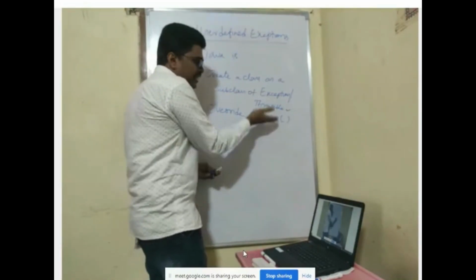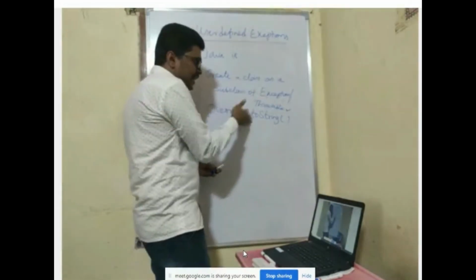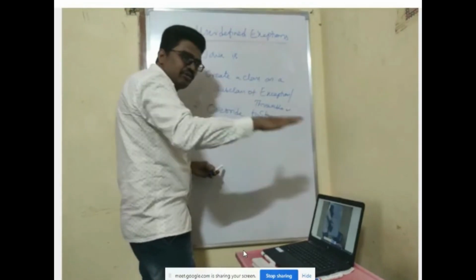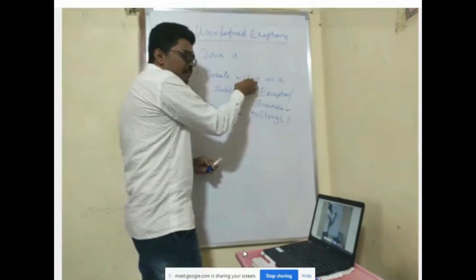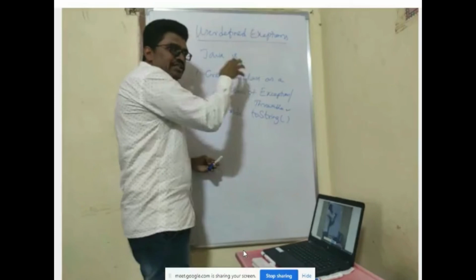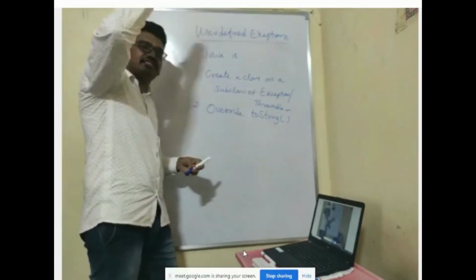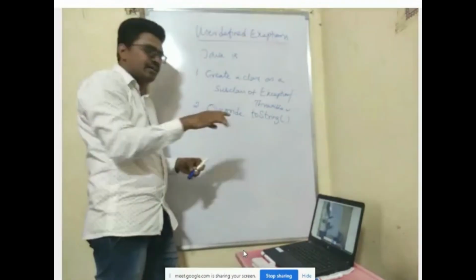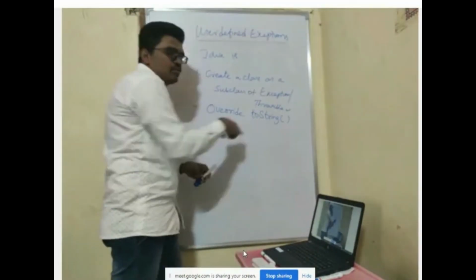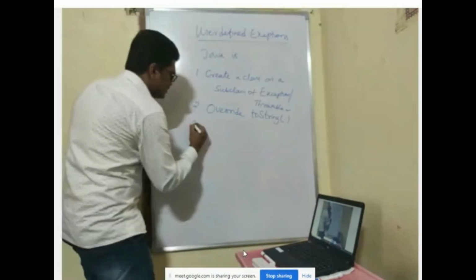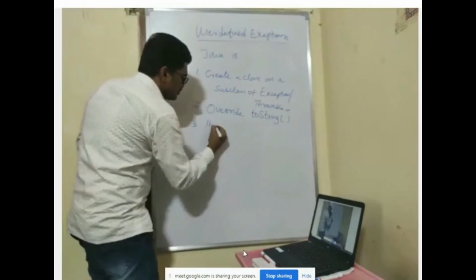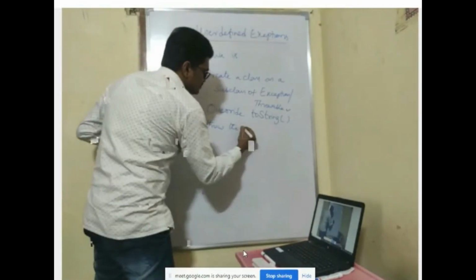Override means the method is already there in the base class, and you are writing your own version. Your object will be created for the derived class, so which method will execute? Your method will execute. The base class method, which already exists in Java, will not be executed. That is why we override the toString method.